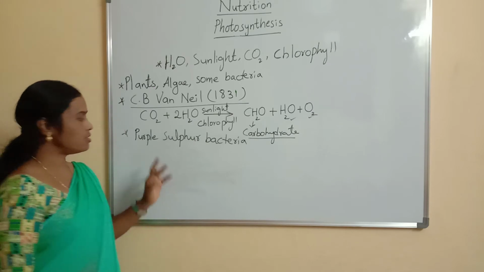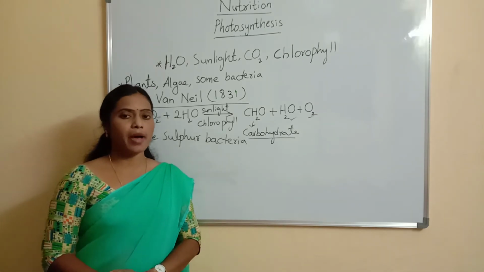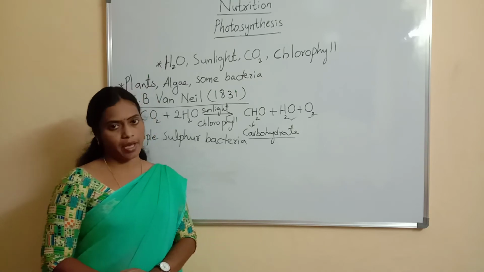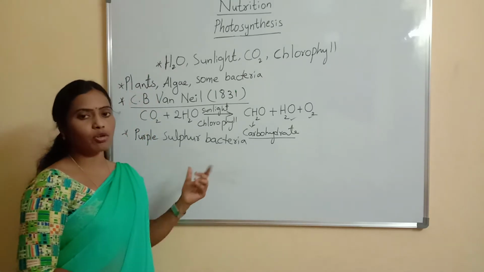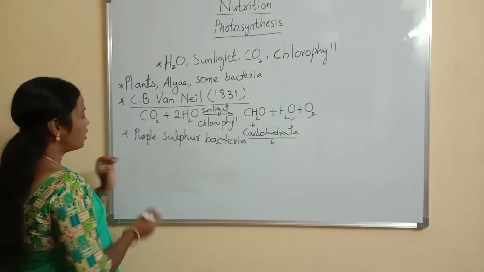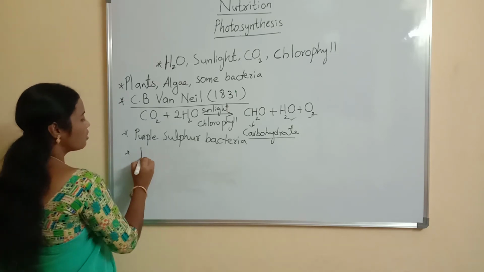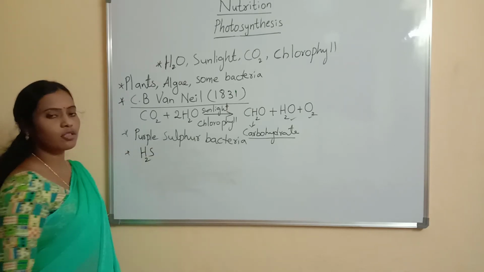He did experiments on purple sulfur bacteria. Purple sulfur bacteria is an autotrophic bacteria. It is able to perform photosynthesis. But in these experiments, he supplied hydrogen sulfide instead of water.